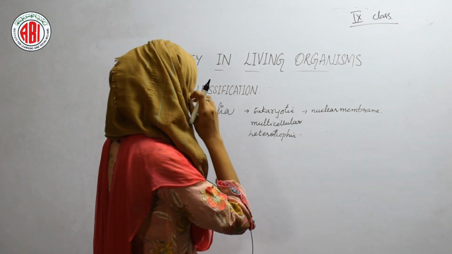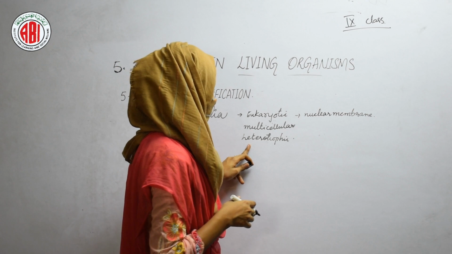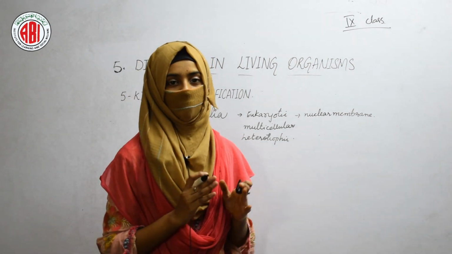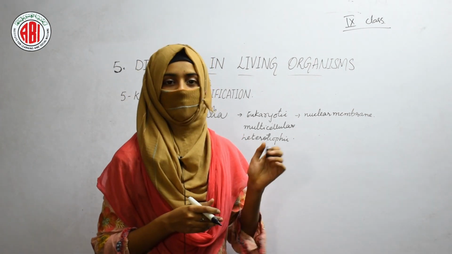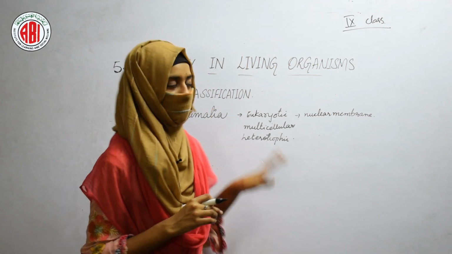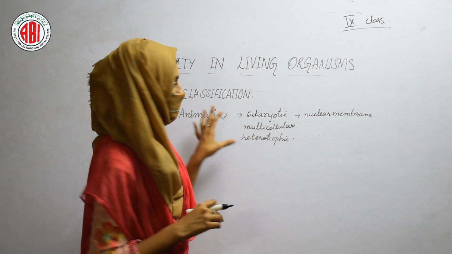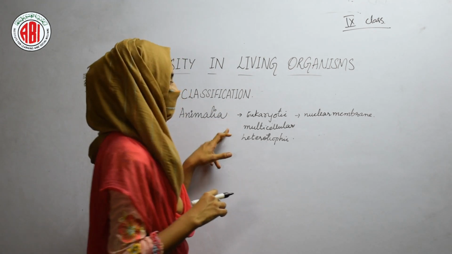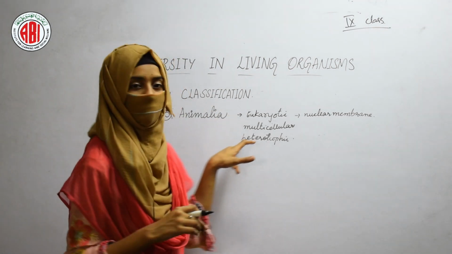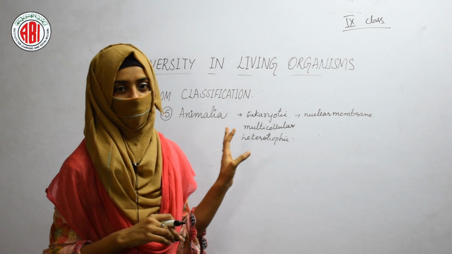And heterotrophic mode of nutrition means they depend upon other organisms for their food. That type of nutrition is called heterotrophic nutrition. So these are the characteristic features of all the animals. They are eukaryotes and multicellular organisms, and the mode of nutrition is heterotrophic.